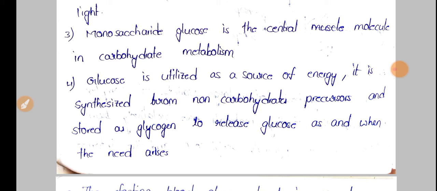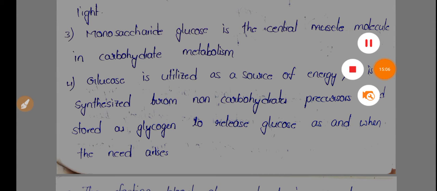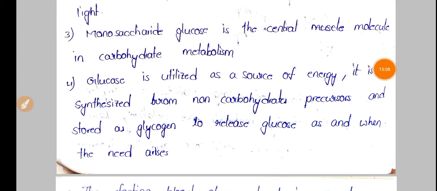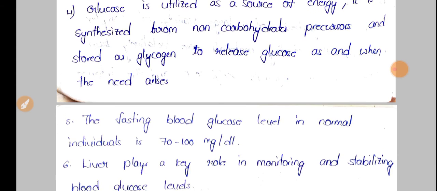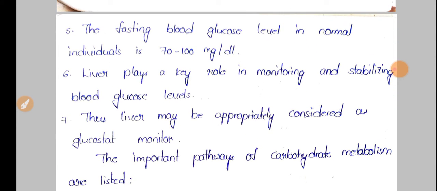And whenever our body has depleted this, whatever glycogen is stored in the body is released as glucose when our body is having depletion in the energy levels. Okay, and here if you see, normal individuals will have 70 to 100 mg per dL of blood glucose level.